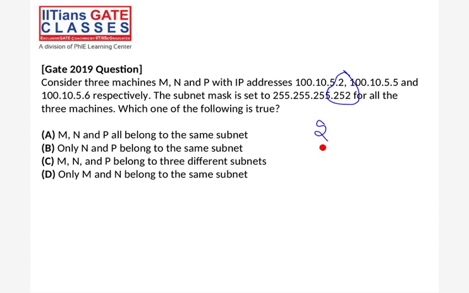Sandeep, you are saying something? Yes, easy, no. Now just do it fast. Answer is B. Yeah, right, Bhavya. Answer is B. Yes, answer is B. You just have to do masking, that's it, nothing else.